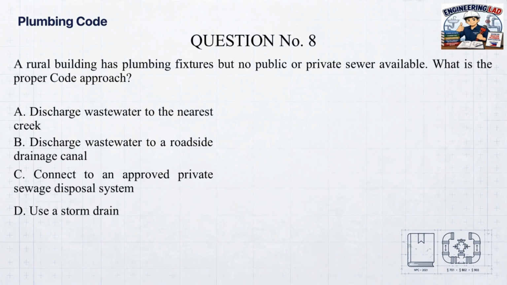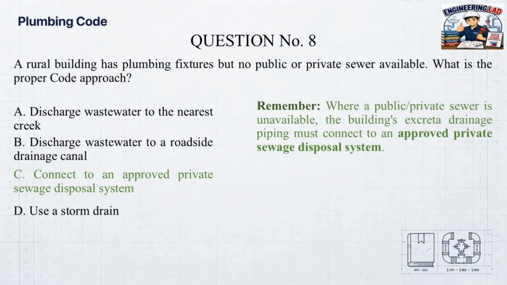Correct answer. C. Connect to an approved private sewage disposal system. Remember, where a public/private sewer is unavailable, the building's excreta drainage piping must connect to an approved private sewage disposal system.